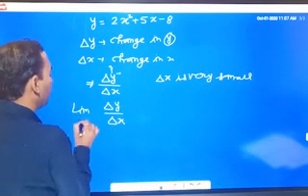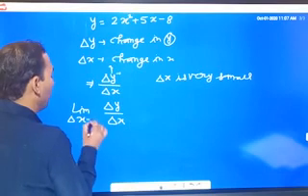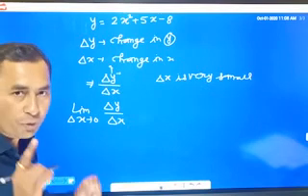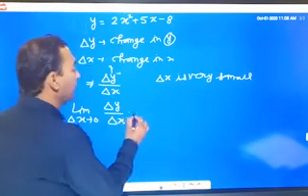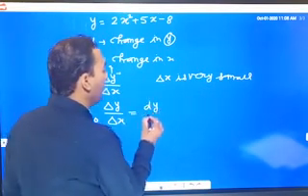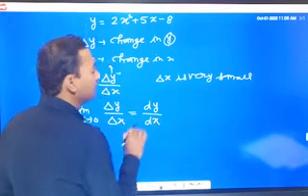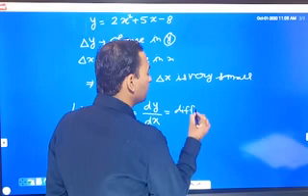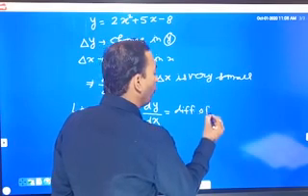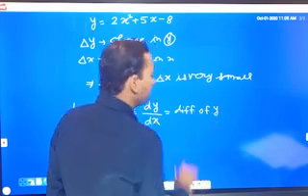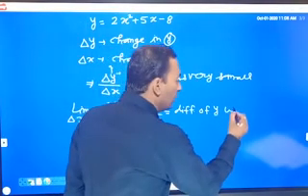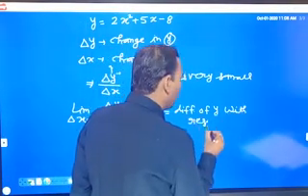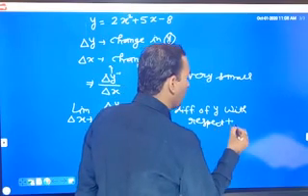If limit delta x tends to 0 means delta x की वैल्यू क्या है, very less, then we can write it dy upon dx, and it is called differentiation of y with respect to x.